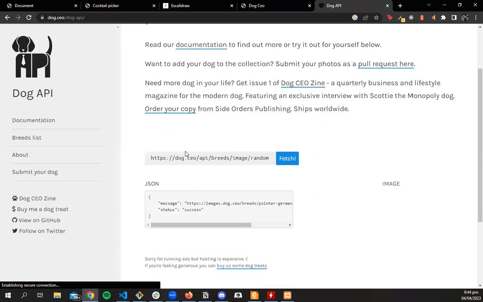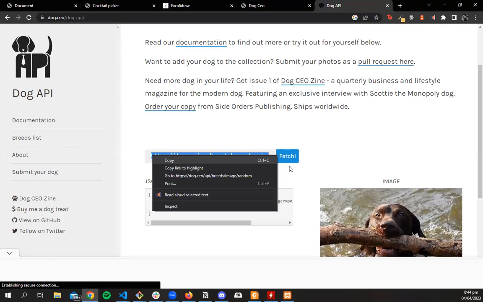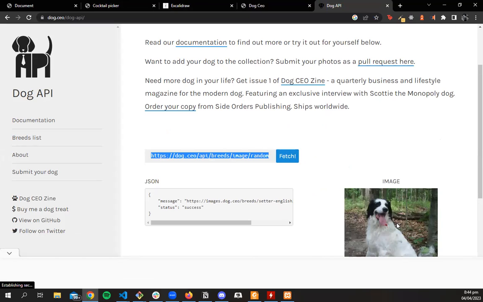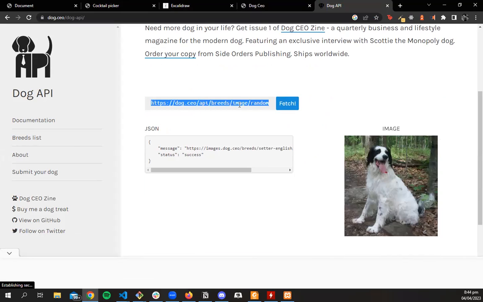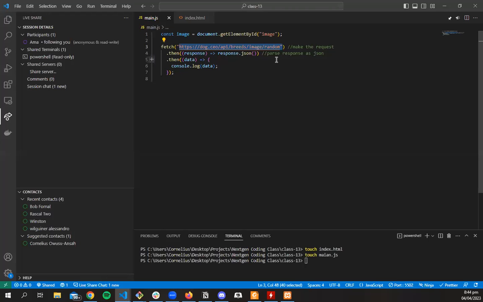So you can see that they are saying that we can use this one to make a fetch request. And if we do random, it will just give us a random one. So we can just copy this. So they say that if we make a fetch request, it will generate a picture of a random dog. I'm sure there's a way we could do it for particular breeds, but we just want a random dog, so that's what we paste here.